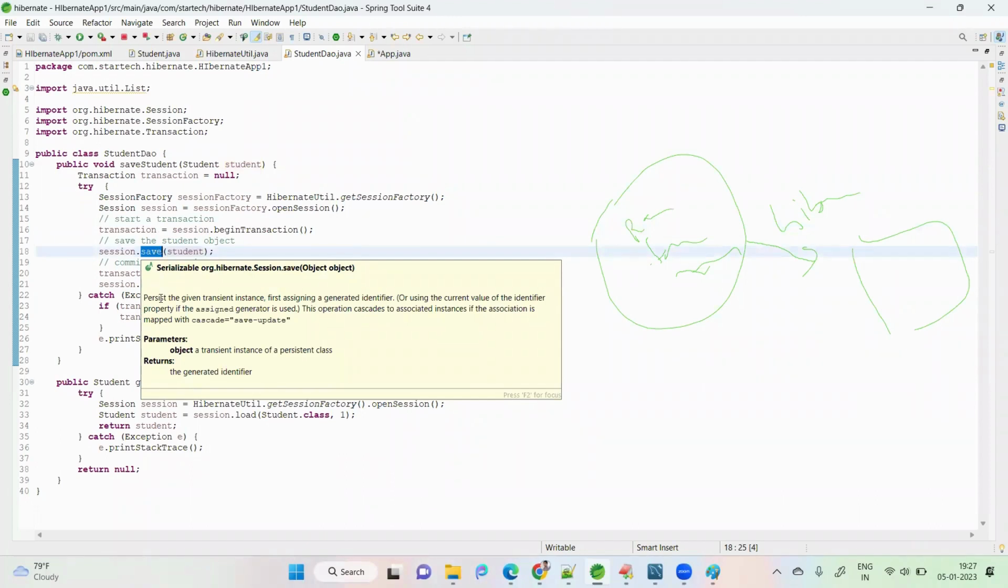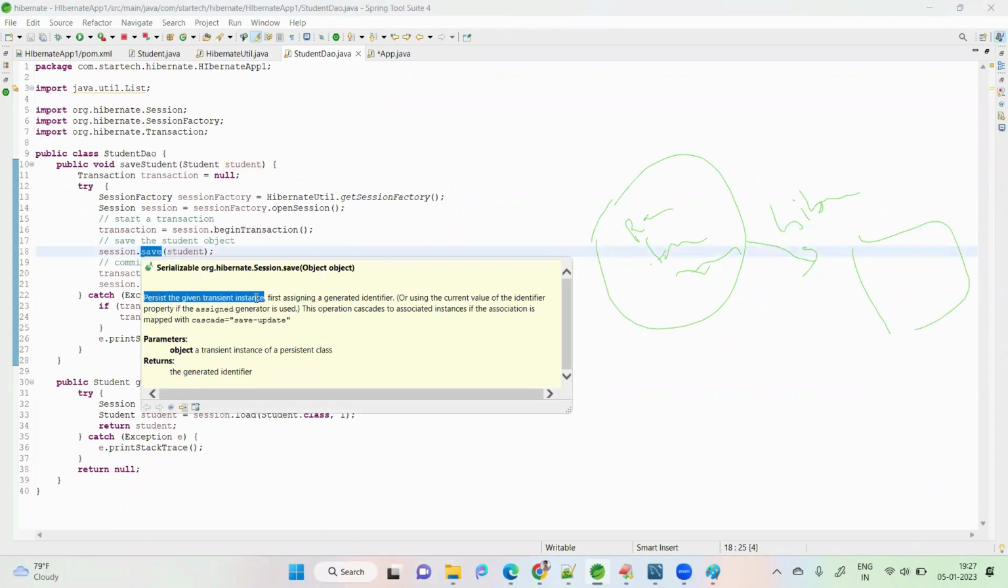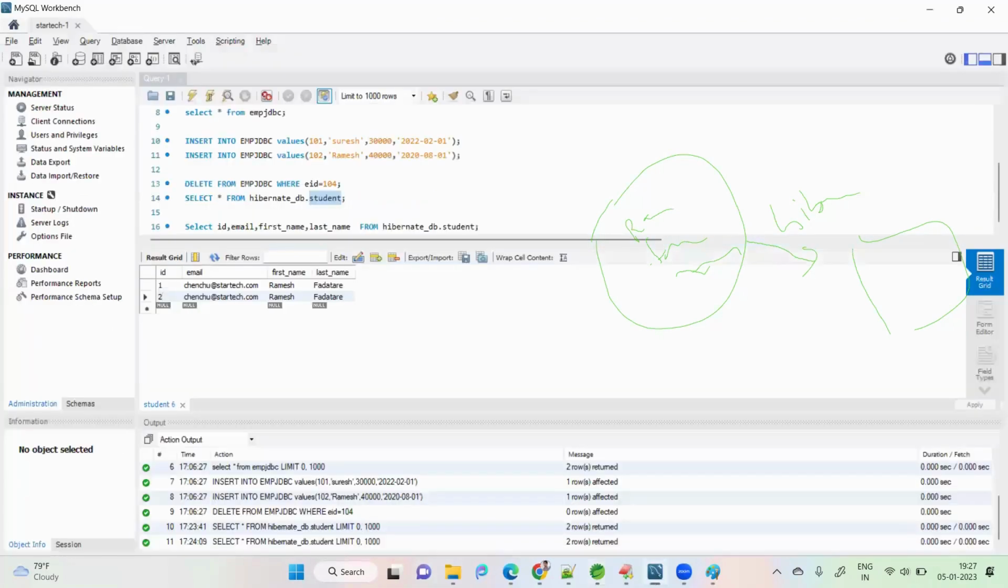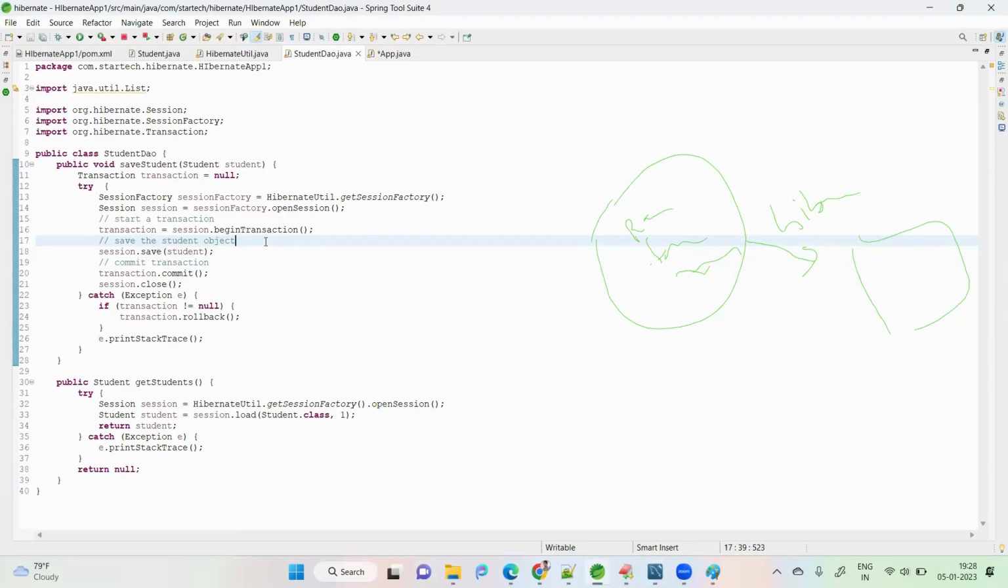What is it saying? It persists the given transient instance. That means the object will be persisted and stored by assigning a generated identifier. Whatever generation strategy you provided, that will be used. So Hibernate will insert the student data into the database.